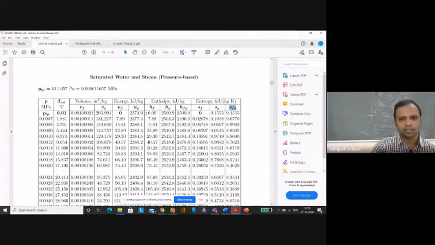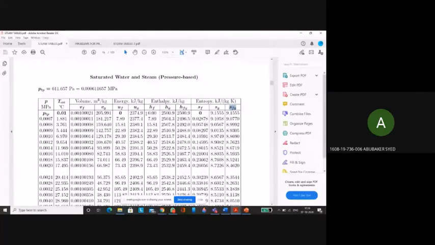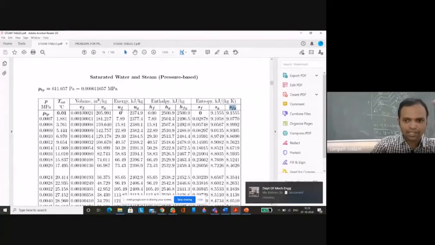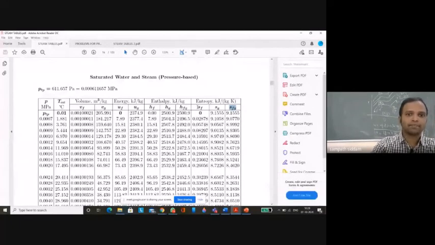Clear? It's similar for all. Suppose I want to know the actual specific volume, internal energy, enthalpy and entropy. That can be known only if I know the state, whether it is subcooled or superheated.